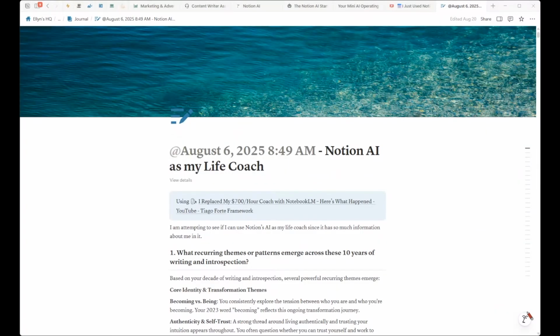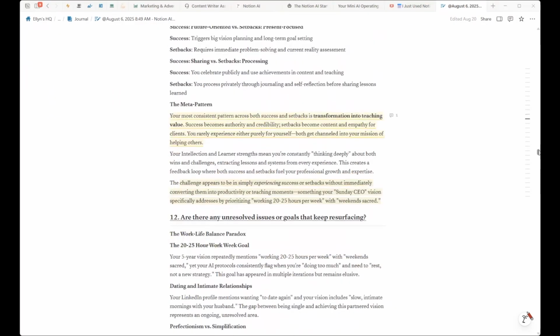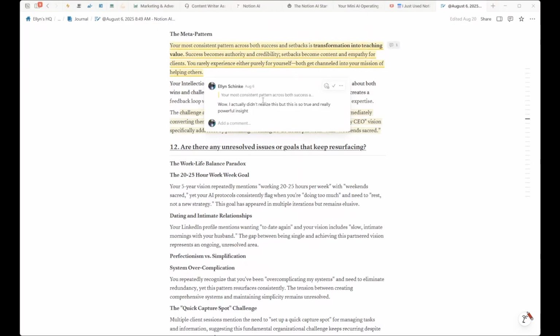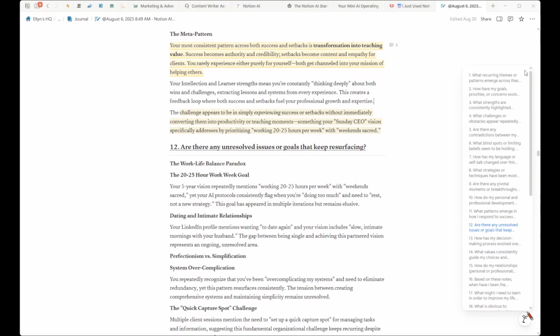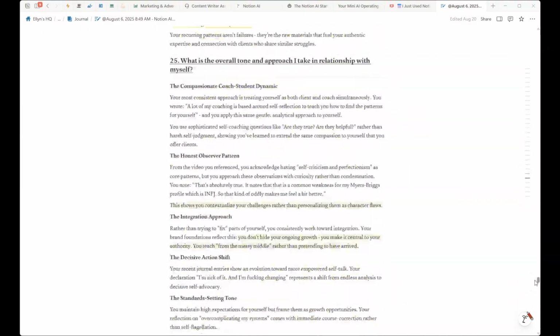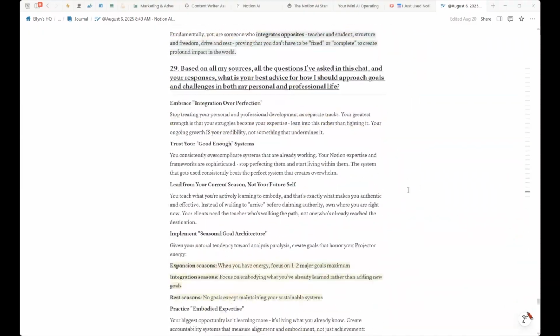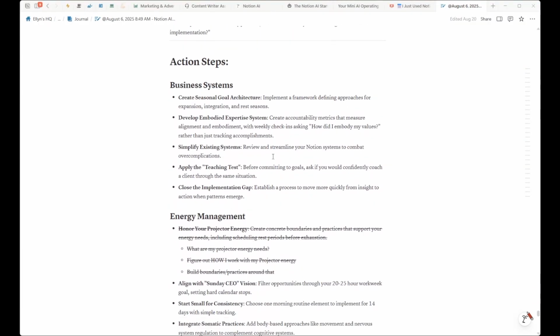Since my screen share wasn't working super well toward the end of the video and started glitching out, I wanted to show you the final product. As I said, we went through all 27 questions with notes from AI, with comments of my takeaways from it. And then we took all of that and consolidated it down into a series of action items. All right, I guess it was 30 questions, but I digress. We put all of this into a series of action items that I went through and had AI help me consolidate.